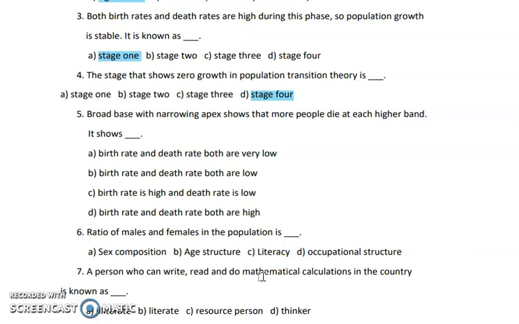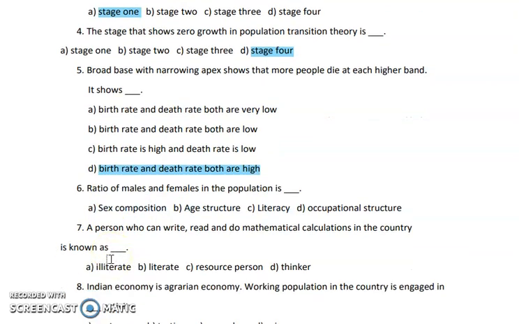If the apex is narrow, the elderly population is less. So the birth rate is high because the children are more, and the death rate is also high, because so many people are dying and the old population is very less. So the answer is birth rate and death rate both are high, option D.